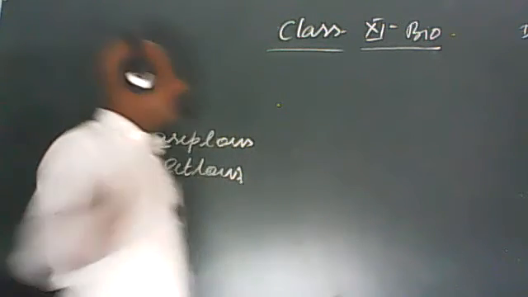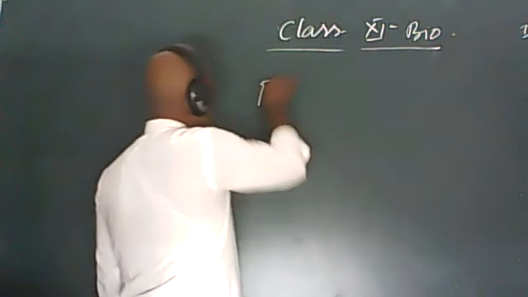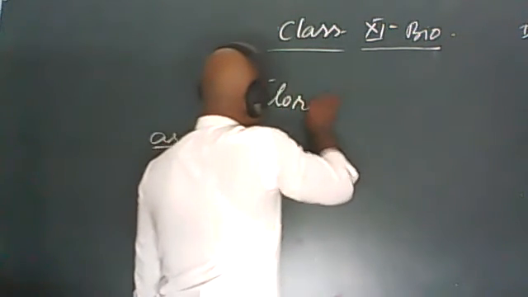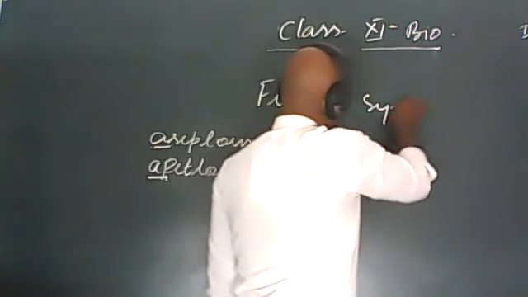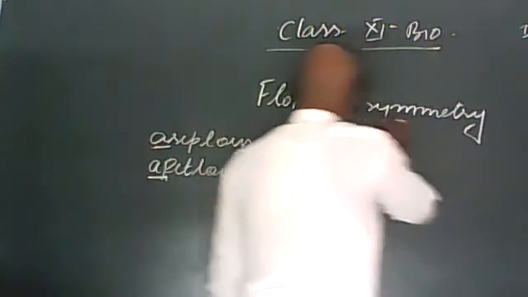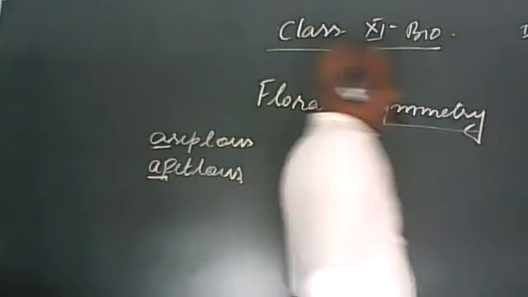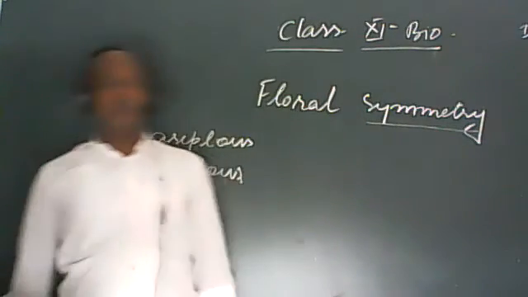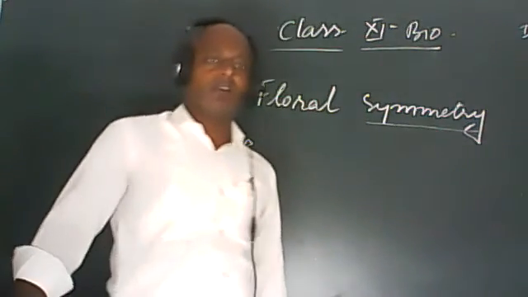Now we should have to study about the floral symmetry. We have discussed about the symmetry in kingdom Animalia. We have studied about the different phyla.